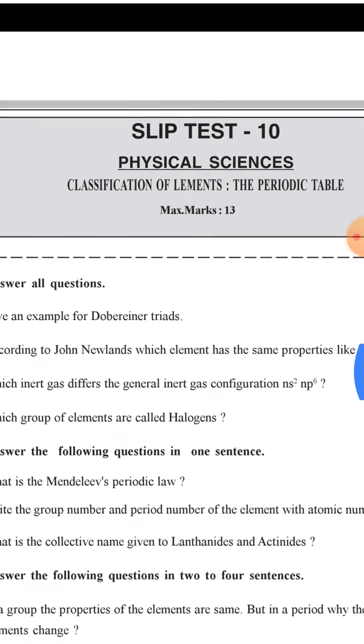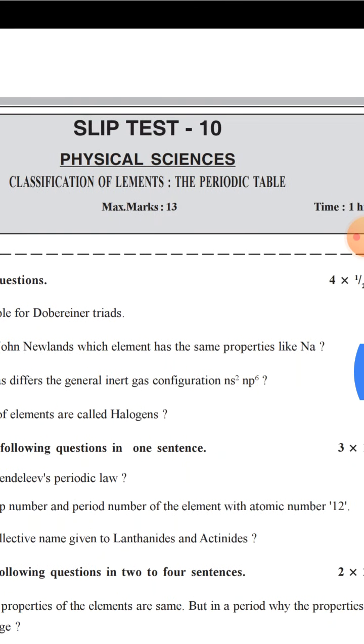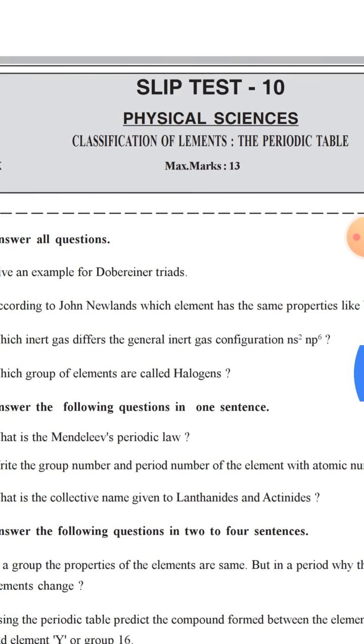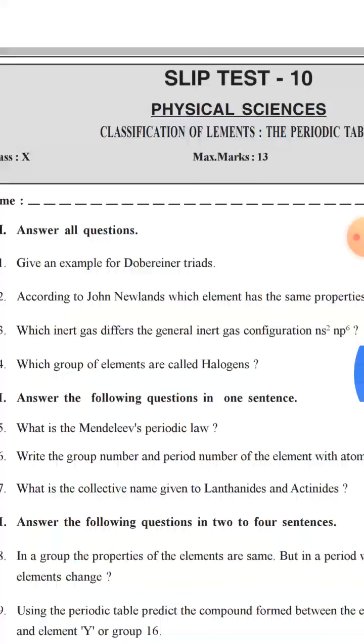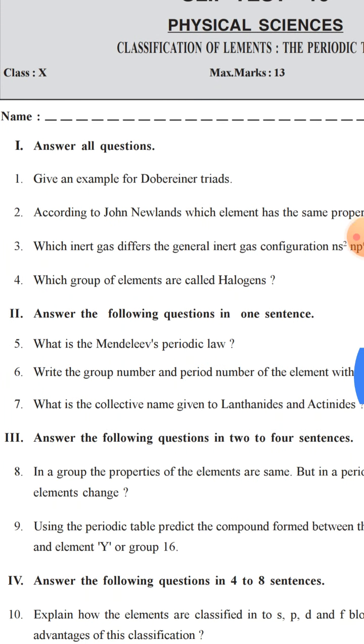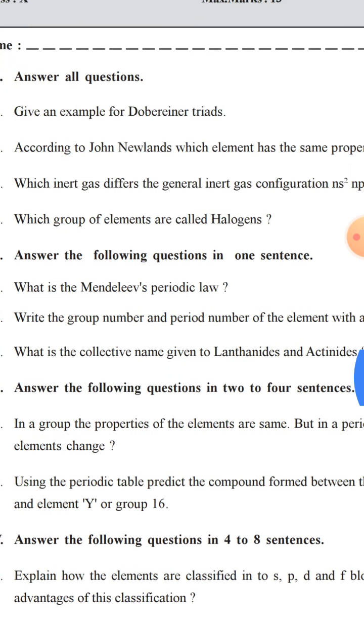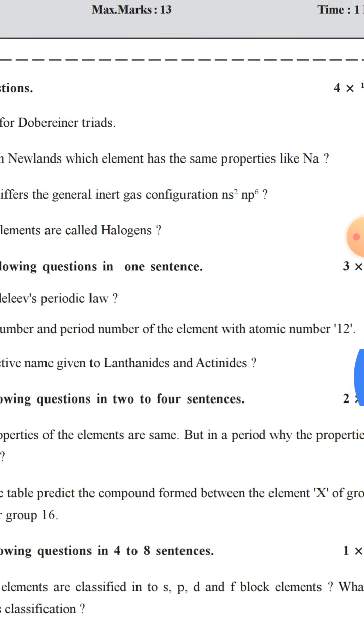According to John Newlands, which element has the same properties as Na? Which inert gas differs from the general inert gas configuration ns2 np6? Which group elements are called halogens? What is the Mendeleev periodic law? Write the group number and period number of the element with atomic number 12.